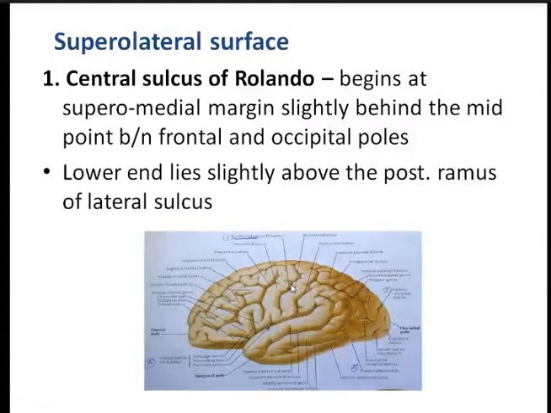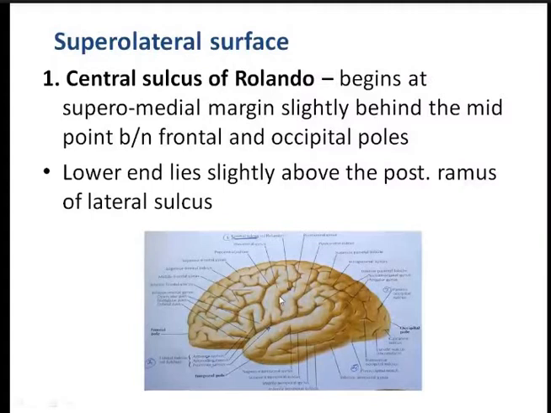Another point is it has to cut the superomedial border. Then you have to trace it: it runs downward, forward, and laterally on the superolateral surface, and it ends slightly above the posterior ramus of the lateral sulcus. So this is the central sulcus.